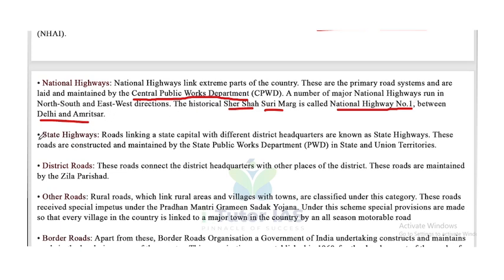Now, second one is state highways. Roads linking a state capital with different district headquarters are known as state highways. These roads are constructed and maintained by the State Public Works Department, that is PWD, in states and union territories.